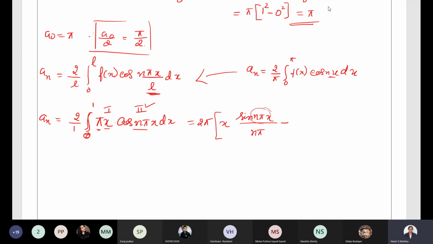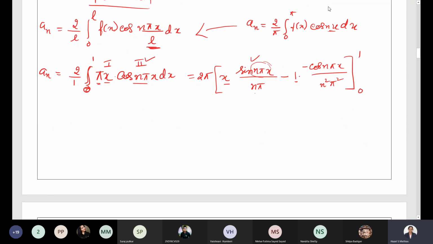Then negative sign. Differentiate the first term, x, which is 1, into the integral of sin n pi x. Integration of sin is minus cos n pi x divided by n pi. Previously there is n pi, so it will become n pi whole square, which is n square pi square. We stop here because in the next step we have to differentiate 1, and differentiation of 1 will be 0. The limits vary from 0 to 1.